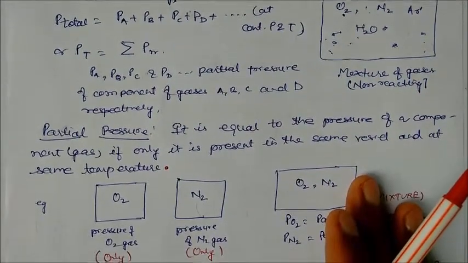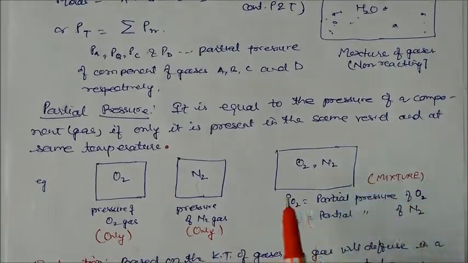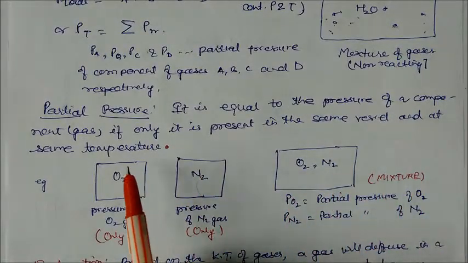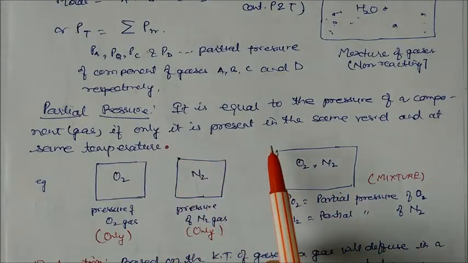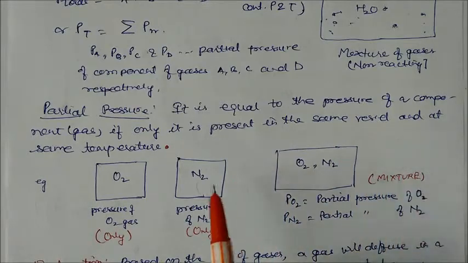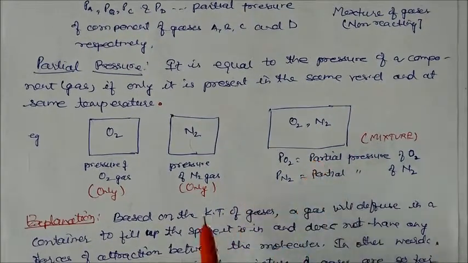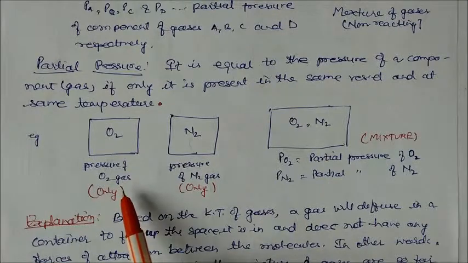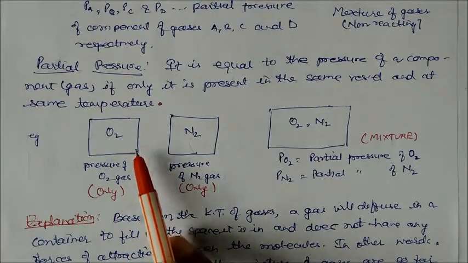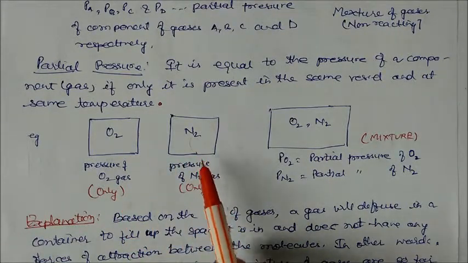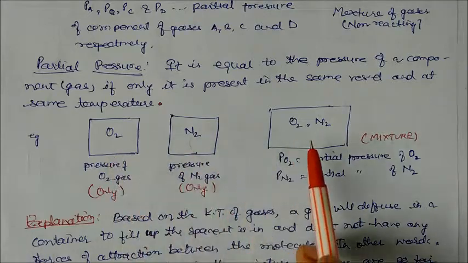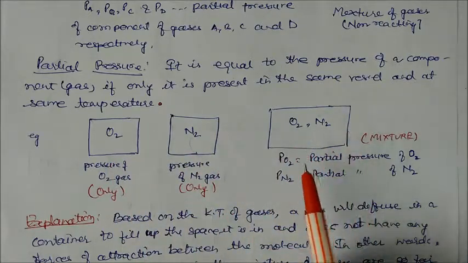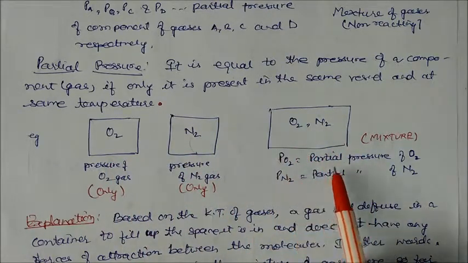Now the question: what is the meaning of partial pressure? It is equal to the pressure of the component if only it is present in the same vessel and at the same temperature. Like see here, oxygen and nitrogen. This is the pressure of oxygen if you take only oxygen, and the pressure of nitrogen if only nitrogen. But if you take the two together in this container, it will become a mixture of gases. Then the partial pressure of O2 will be the partial pressure of oxygen, and that of N2 will be the partial pressure of nitrogen.